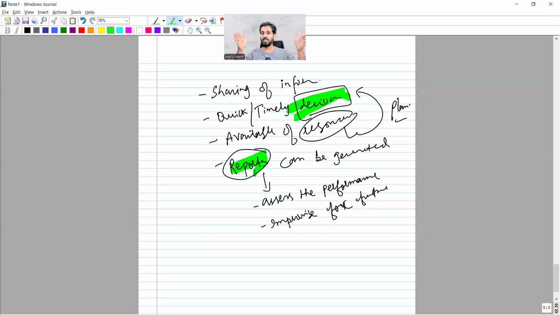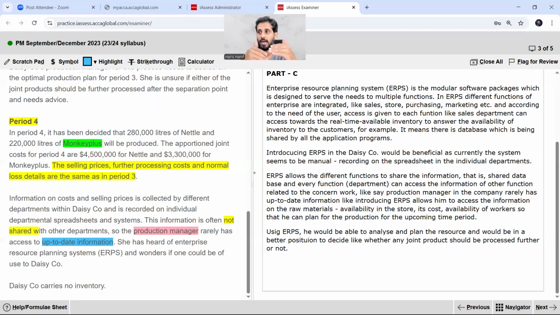Now one more important point, the different reports can be produced. So when the reports can be generated of all the different departments, production department report, sale department report, marketing department report, store department report, so that they can analyze and assess the performance of each individual department. It will be very simple and easy. So automating or doing the work with these digital tools, I mean the softwares, you can automate your process, you can fast your process, you can add efficiency in your process. And this is the enterprise resource planning system.